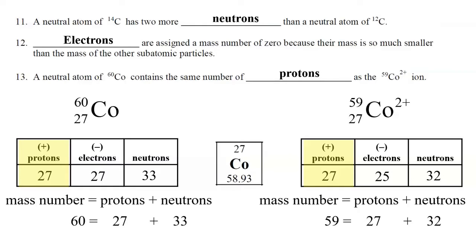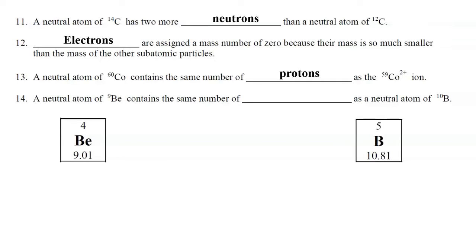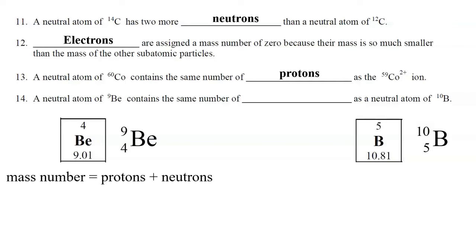All right, let's move on to number 14. A neutral atom of beryllium-9 contains the same number of blank as a neutral atom of boron-10. So beryllium is Be with atomic number 4, and boron is B with atomic number 5. If the mass number is the sum of the protons and neutrons, then for beryllium, that would be 4 plus what number is 9? That's going to be 5 neutrons. 4 plus 5 is 9.